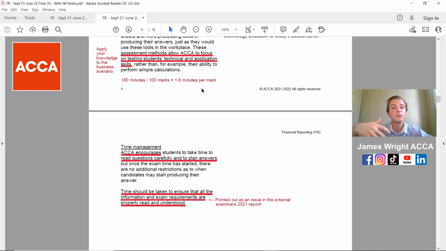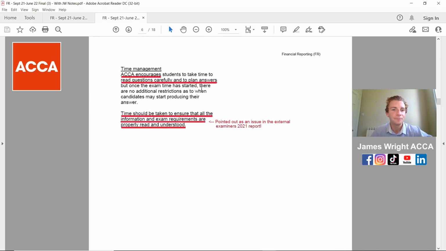In the examination, we'll talk about the allocation of minutes per mark, and you have 1.8 minutes per mark. So as you can see on there, 180 minutes for your 100 marks gives you 1.8. And this is where you'll be assessed on everything from the student's technical and application skills. So yes, you've got to have the core knowledge, but then you've got to apply it to the actual business scenario that you'll have in this exam.